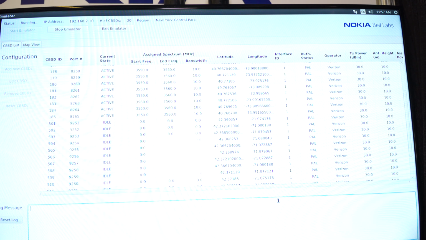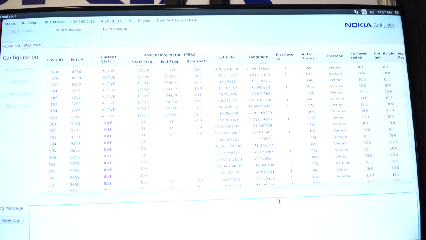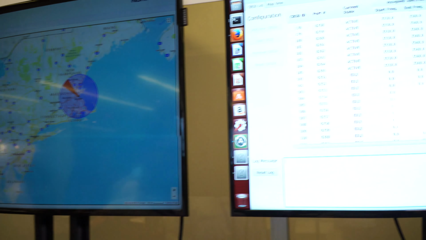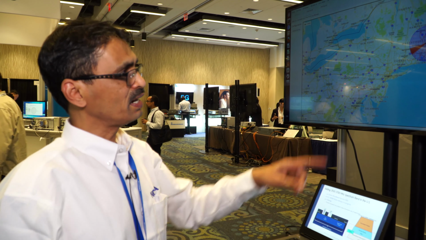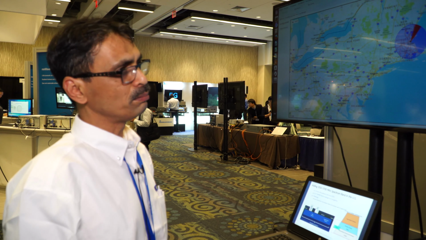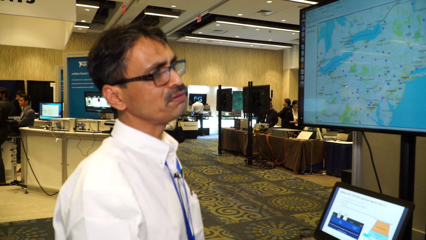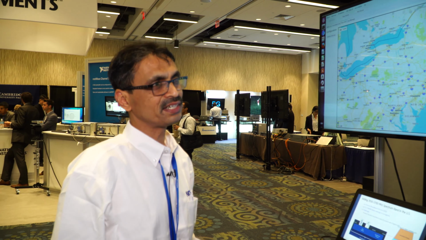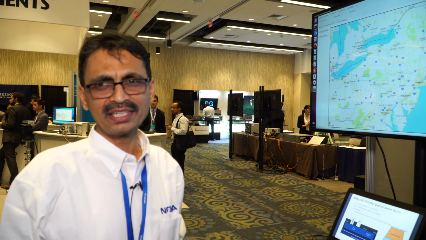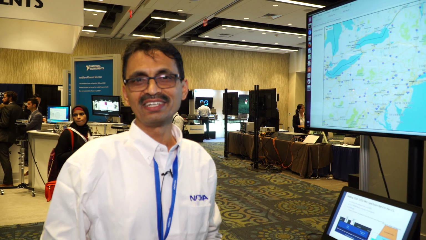You saw it momentarily. It was too fast. By protocol, this entire reassignment has to be done in less than 300 seconds, and obviously it happened much faster than that. All the devices in the New York region got assigned the 3550 frequency back, and because the exclusion zone in Boston was for the entire spectrum, all the devices are now in an idle state where they're not transmitting anything because the frequency that was assigned to them was reset to 0.